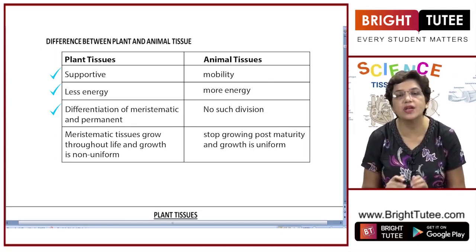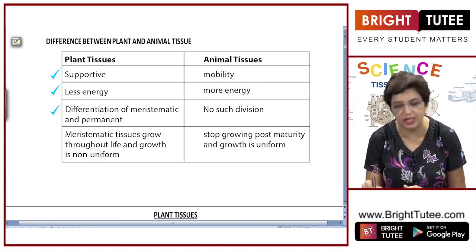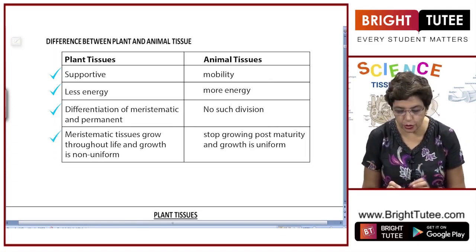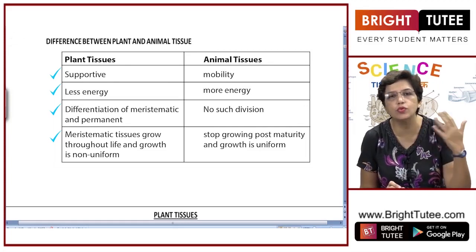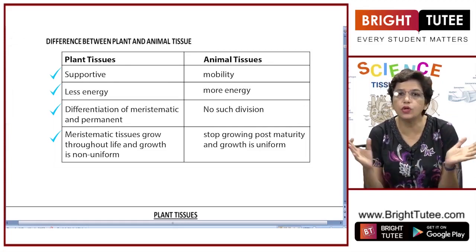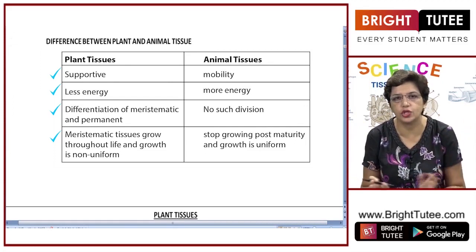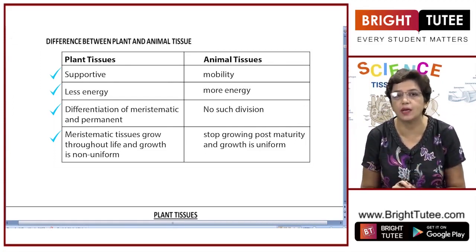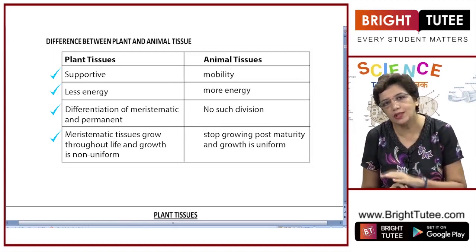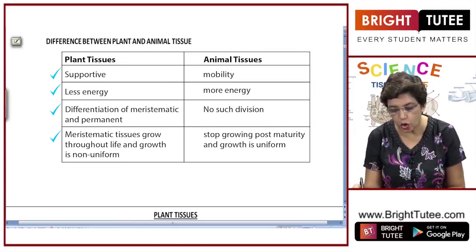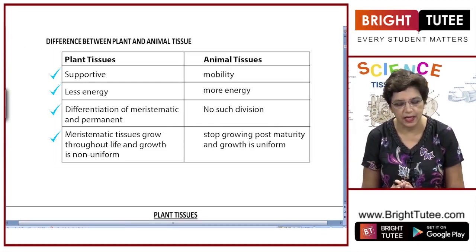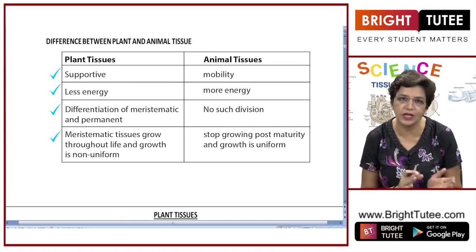While in animal tissues, there is no such division between meristematic and permanent. Next difference, in plants, you will notice that they keep on growing throughout their life. And the growth is not uniform. They grow from any region, although they grow from specific regions, but growth is not uniform. They can take up any shape and size. But on the other hand, animals stop growing after maturity and growth is more of uniform shape and size. So these are the four main differences between plant tissue and animal tissue.